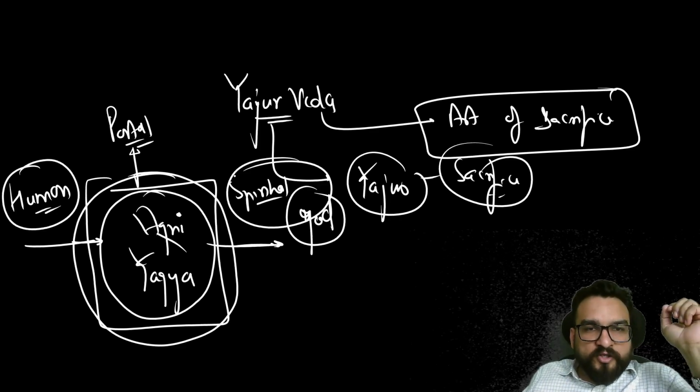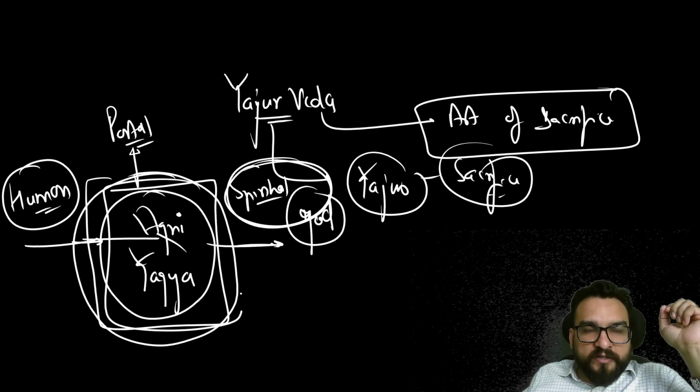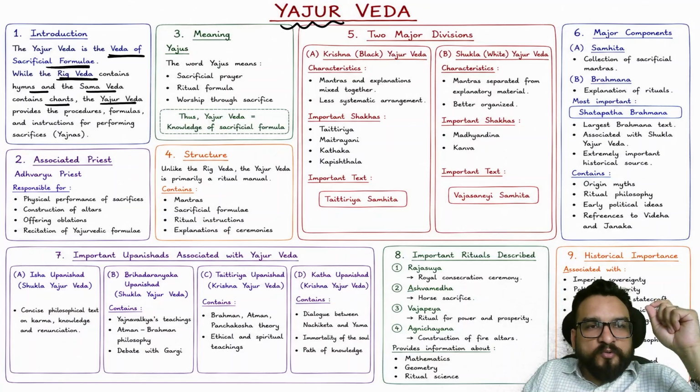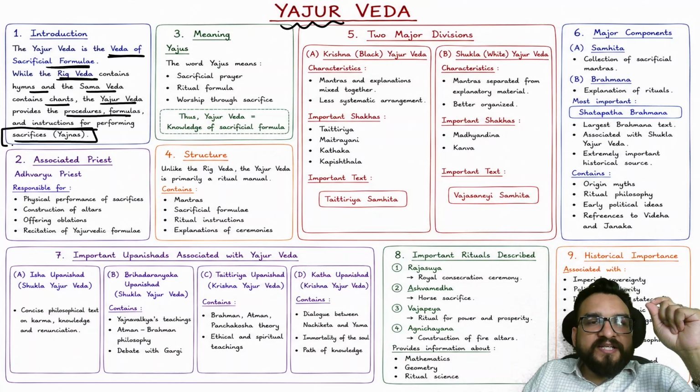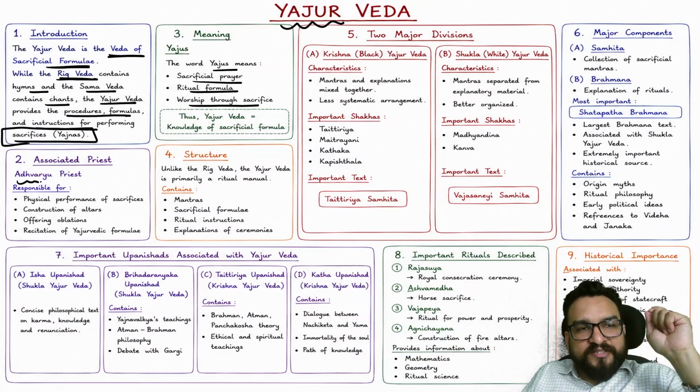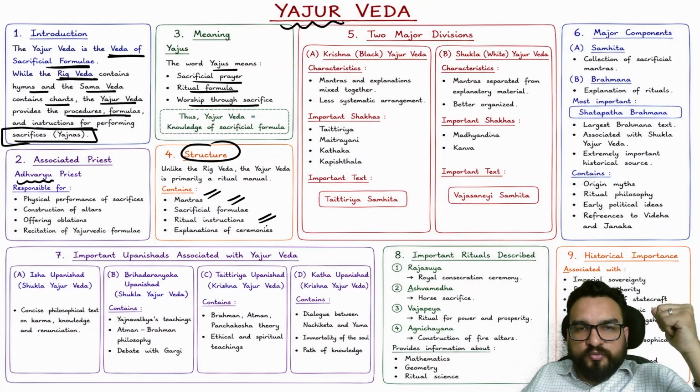So over here you will be finding human and spiritual god Agni was very important, and there comes the Yajurved. The Yajurved is the Ved of sacrificial formula. While the Rig Ved contains hymns and the Samved chants, the Yajurved provides procedures, formulas and instructions for performing yajnas. Right? Yajus means sacrificial prayer, ritual formula, worship through sacrifice. Okay. Now you try to understand, the priest associated is the Adhvaryu, if you want to remember, and the structure is different. It contains mantras, sacrificial formulas, rituals as well.